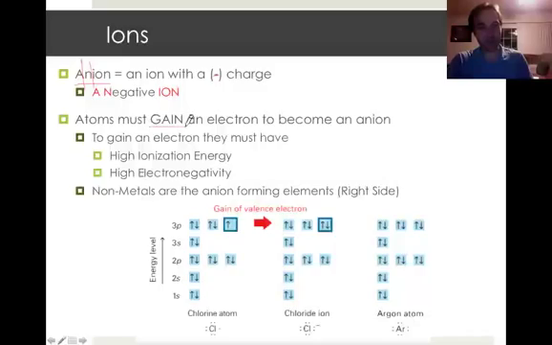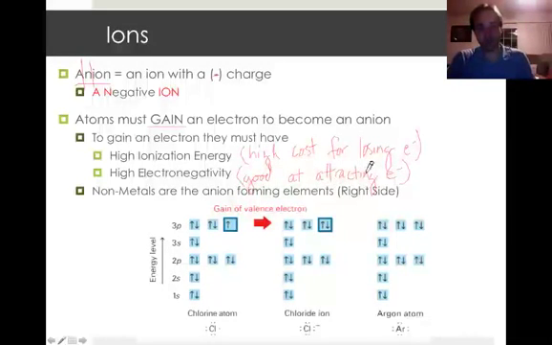Now, these guys are gaining electrons to become anions. To gain an electron, first of all, these guys have high ionization energy, which means they have a high cost for losing electrons. So in other words, they're not going to lose electrons because it costs too much. To take off an electron would cost an insane amount of energy, and so it's just not worth it. They have high electronegativity as well, which means that they're good at attracting electrons. They might as well just attract electrons because they're already good at that, right? They might as well gain electrons.